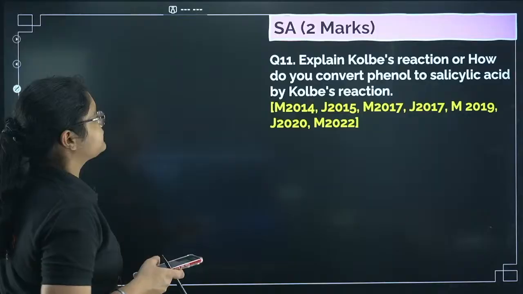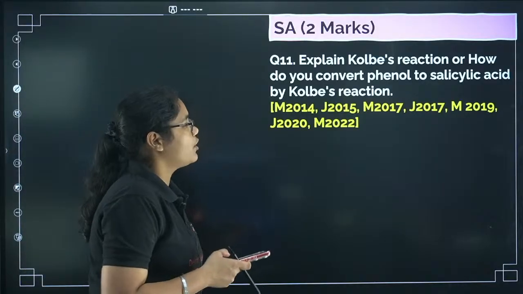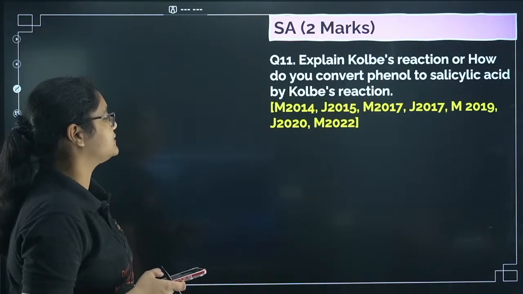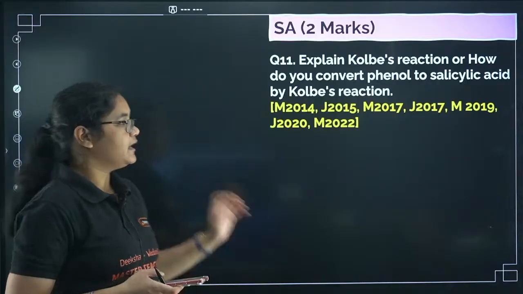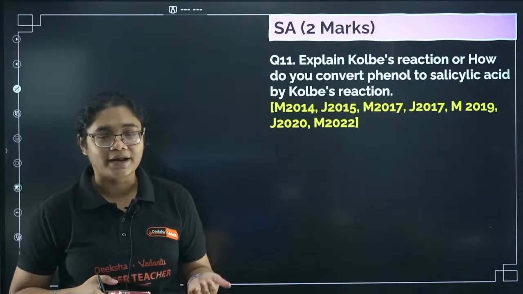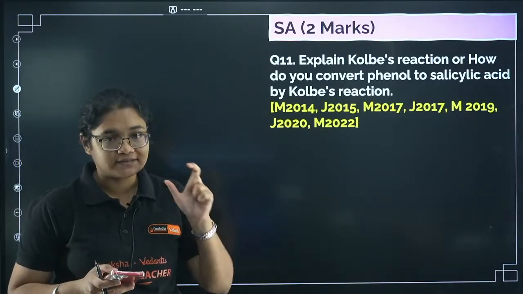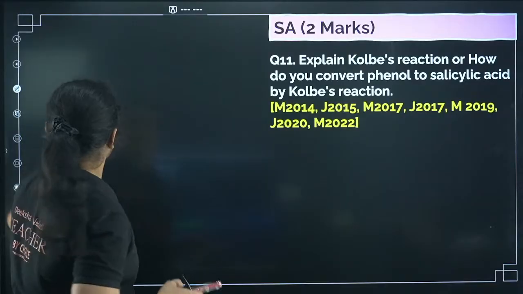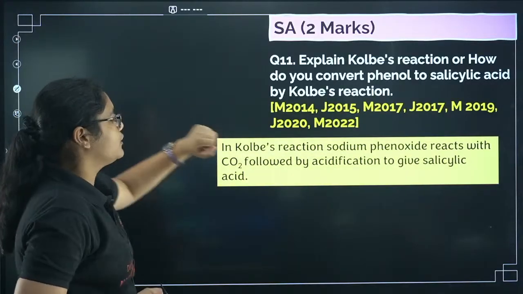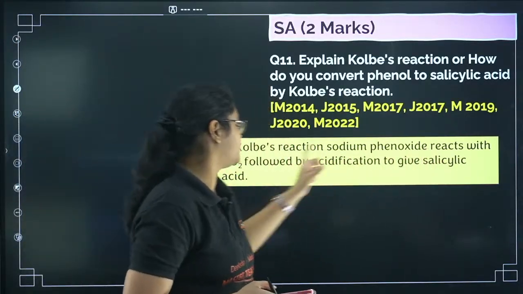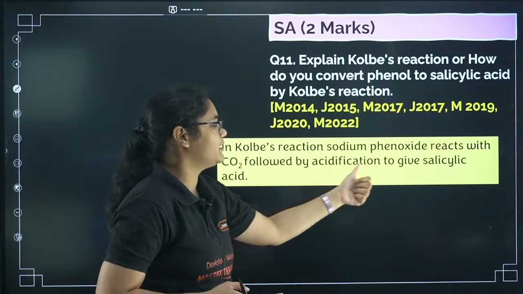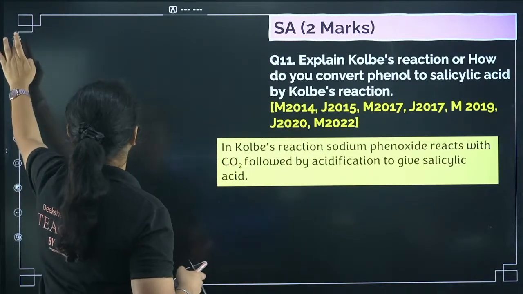Okay, next we have explain Kolbe's reaction, or how do you convert phenol to salicylic acid by Kolbe's reaction. Name reaction, again I have told you in the starting how to write the name reaction. You have to write the statement and then the general reaction. So in Kolbe's reaction, you have sodium phenoxide which reacts with carbon dioxide followed by acidification to give you salicylic acid.